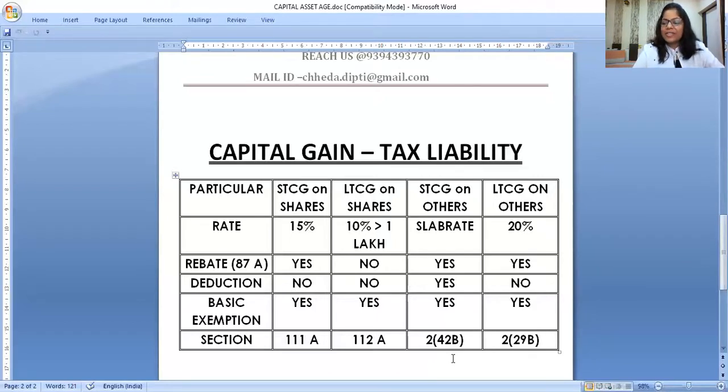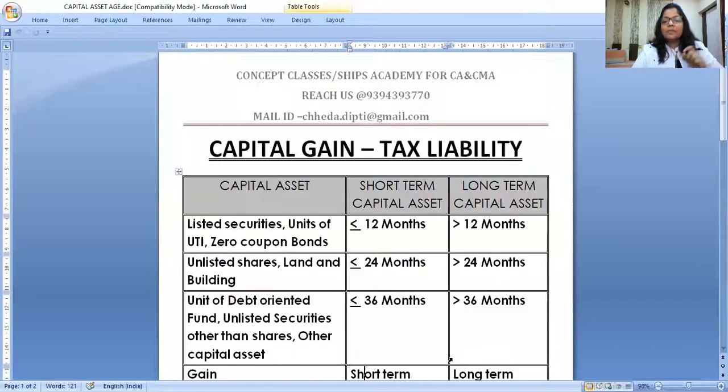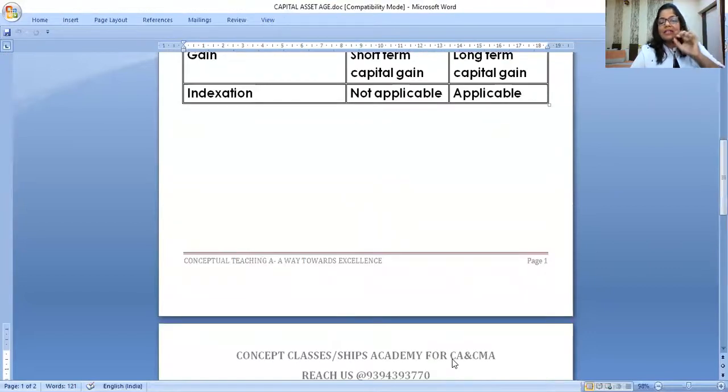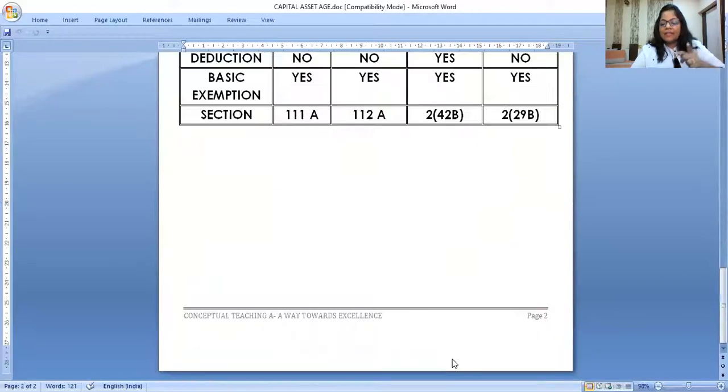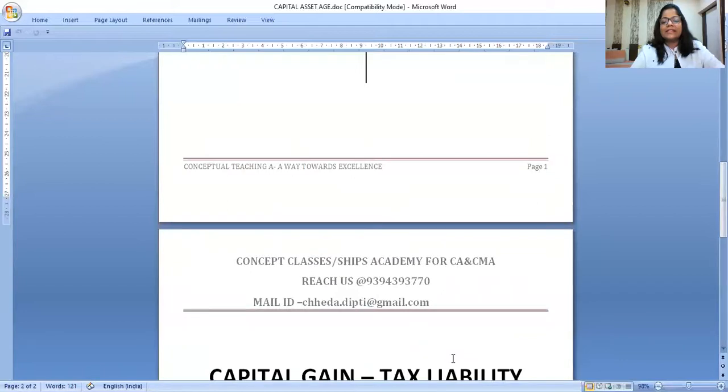I hope these two slides are clear. What should be the age of the capital asset? First indicator to decide short term or long term. Once you are clear, short term, the format is different. Long term, indexation is different. Once you are clear, then tax rates will apply like this.